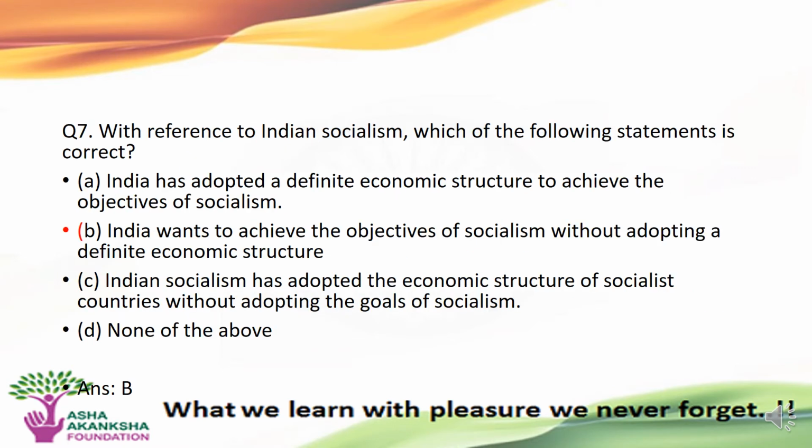The next question is, with reference to Indian socialism, which of the following statements is correct? Options are A. India has adopted a definite economic structure to achieve the objective of socialism. B. India wants to achieve the objectives of socialism without adopting a definite economic structure. C. Indian socialism has adopted the economic structure of socialist countries without adopting the goals of socialism. And D. None of the above. The correct answer to this question is option B, that is, India wants to achieve the objective of socialism without adopting a definite economic structure. That is correct with reference to Indian socialism.